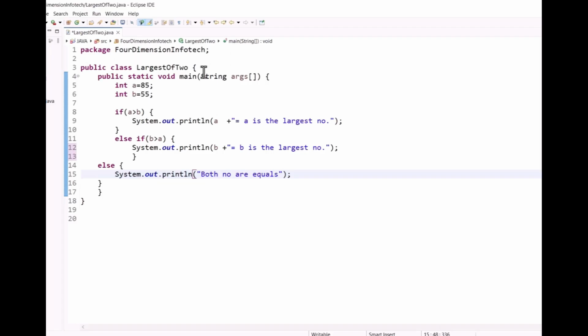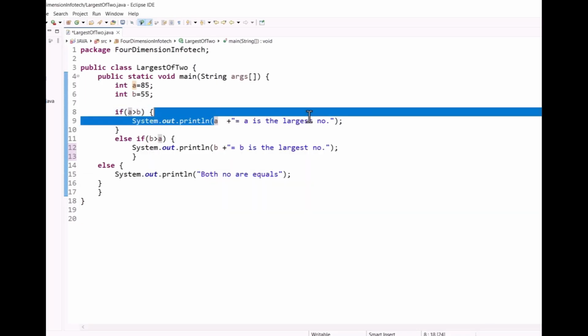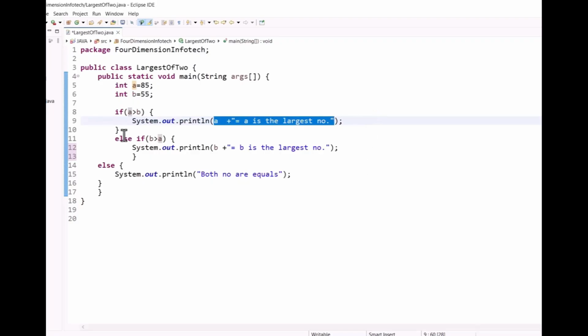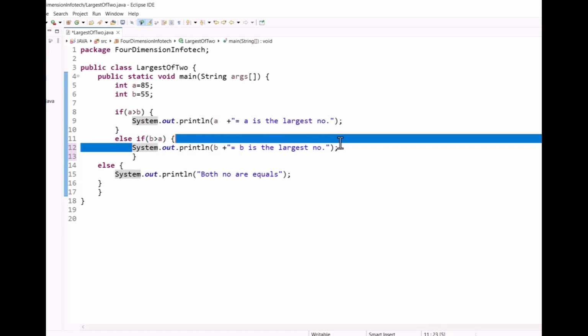Let's see it practically, the conditional statement with the help of if else statement. Okay, so here we will create the class largest of 2. Then here int a equals to 85 and b equals to 55. In the first condition, if a is greater than b, it will print a is the largest number. If this condition is false, at that time it will go to the else if statement, and here we give the condition b is greater than a.